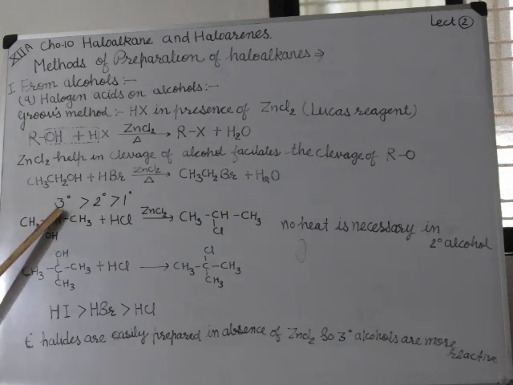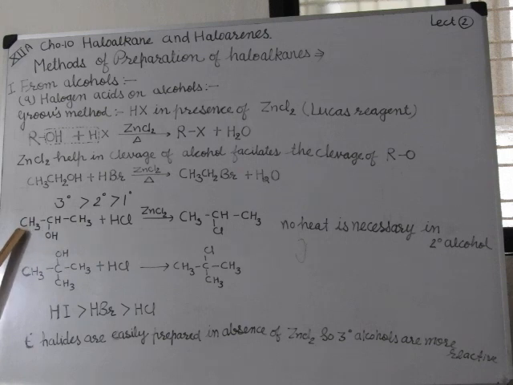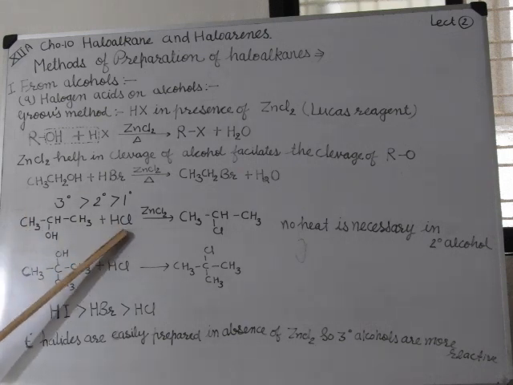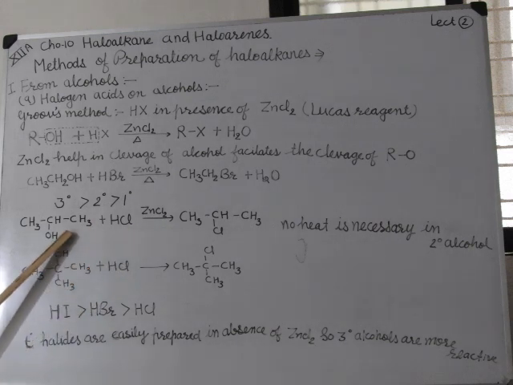The order of reactivity is tertiary more reactive than secondary and primary alcohol. When we take secondary alcohol and react with HCl, halogen acid, and ZnCl2, no heat is necessary in secondary alcohol.